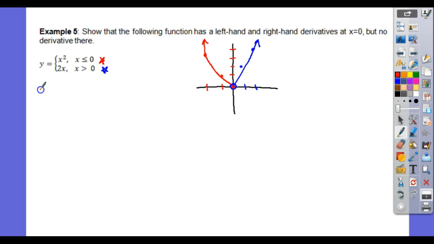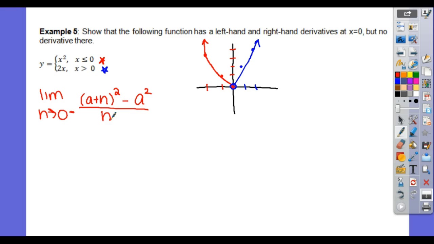So this will look like the limit as h approaches 0. Am I coming with the red function from the left or the right? So it'd be the negative. F of a plus h, in this case, would be a plus h squared minus a squared all over h.